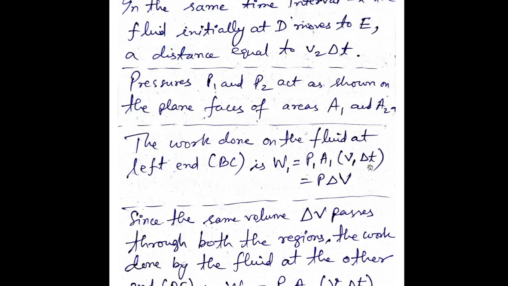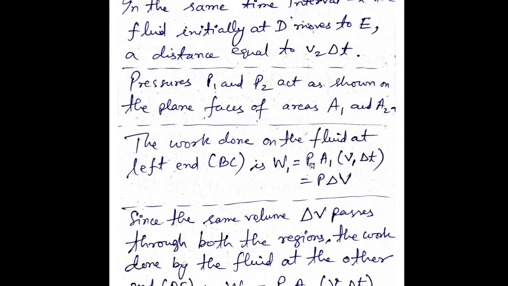How is this happening? Because we know that work done is equal to force into displacement. Displacement is velocity into time, so v1 delta t is the displacement, and P1 A1 is the force.